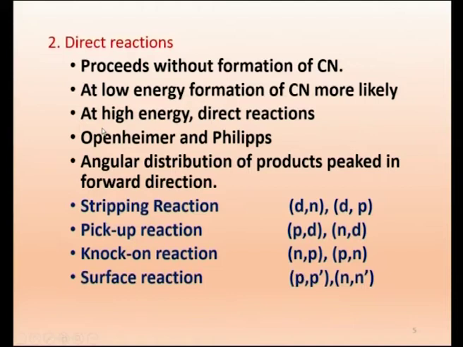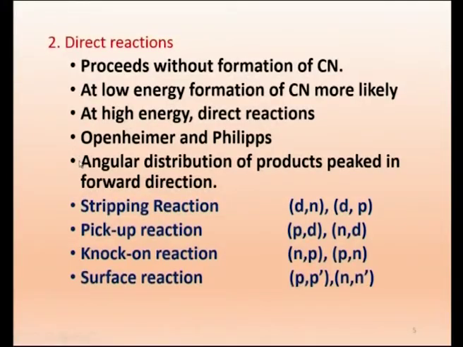Now, in some reactions Oppenheimer and Phillips found that most of the resulting particles go only in the forward direction. There is no angular distribution. Why? Because the compound nucleus is not formed. It is like a very fast moving ball that hits and goes in the same direction.